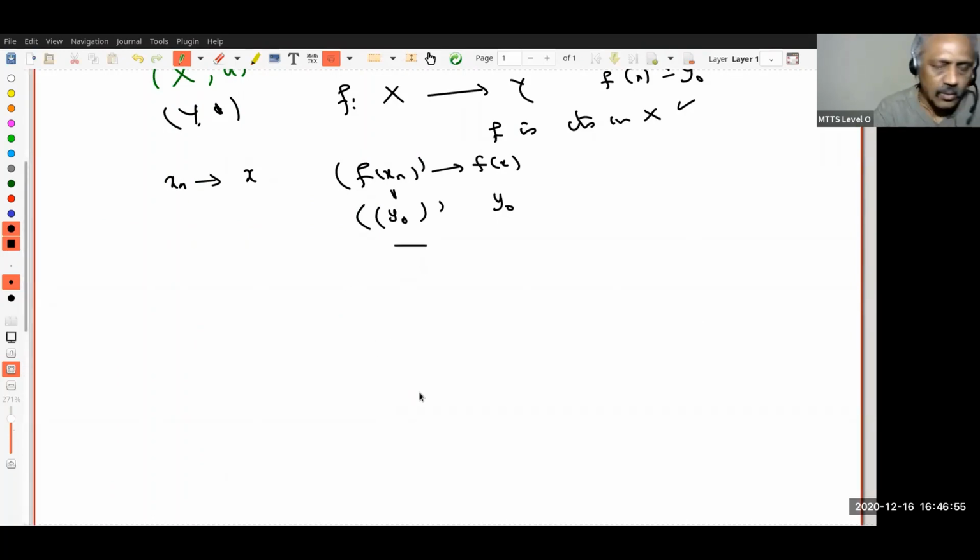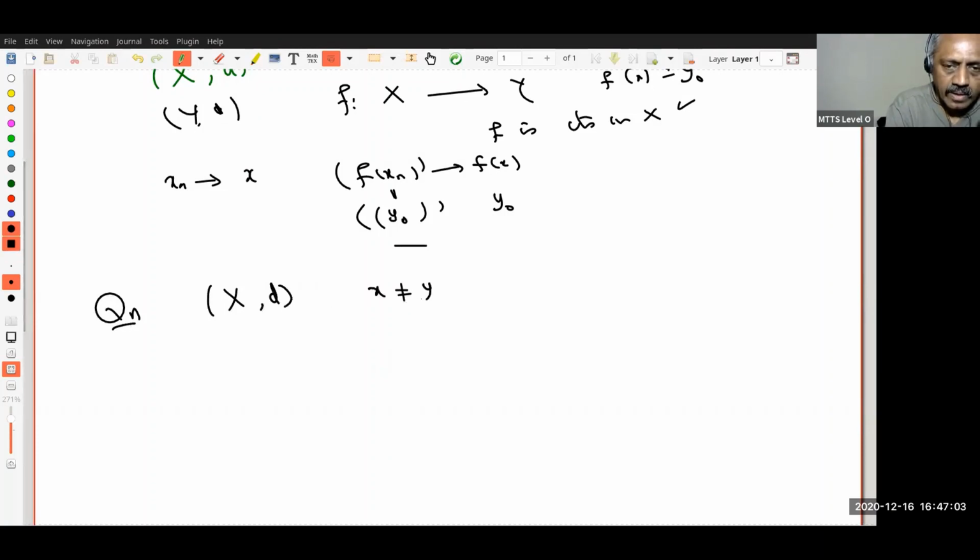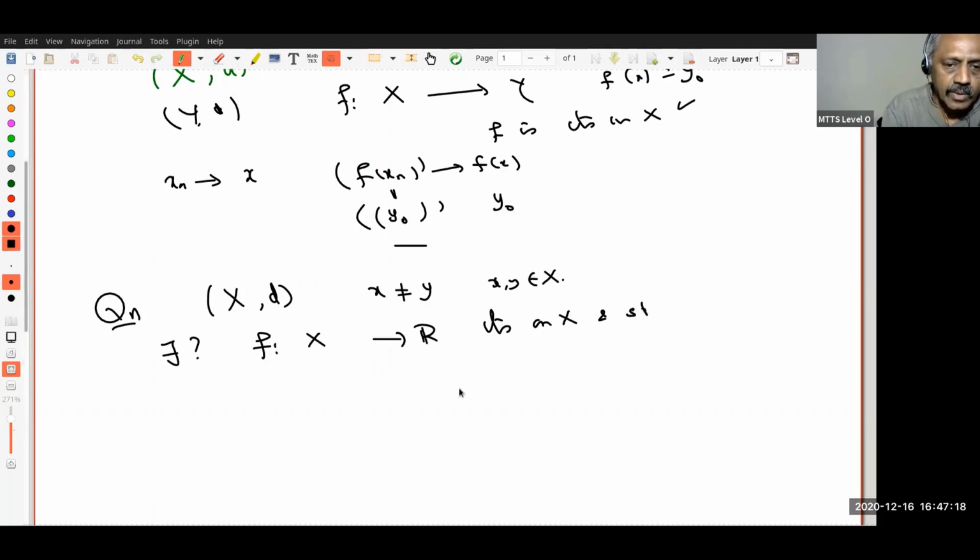Now what is the question I'm asking? The question we are asking is the following. Suppose (X, d) is a metric space and x and y are distinct points in X. I want to know whether there exists a function f from X to R, continuous on X, and such that what do I want?